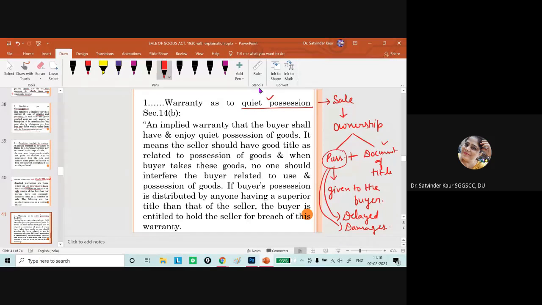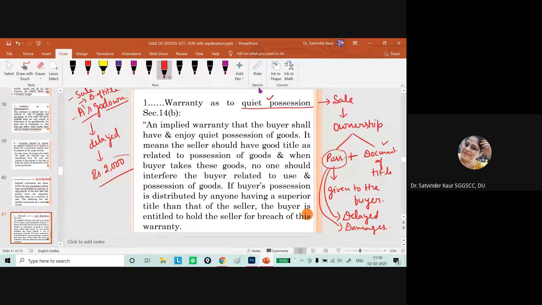So, for example, the goods have to be procured from A's godown, right? The sale has taken place, the payment has been made, and the documents of title have already been given. But A is not able to give the possession of the goods, or it just got delayed because the extra consignment was not coming, and there was an additional expenditure of rupees 2000 for bringing the goods to the buyer's place.